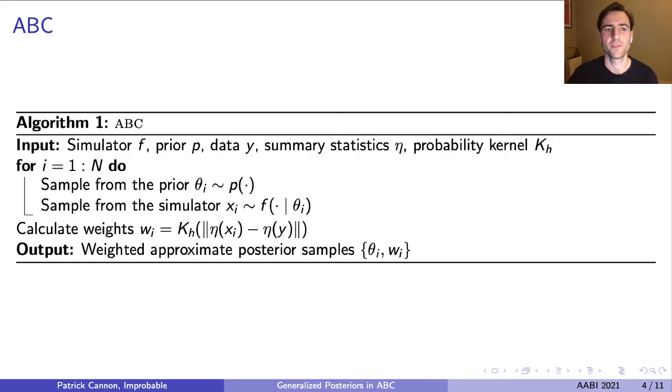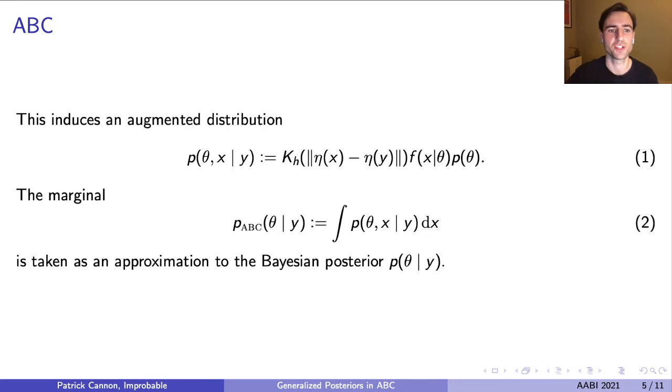ABC is normally applied as follows. You choose some probability kernel k, along with summary statistics eta. And then a single weighted sample is generated by first sampling a parameter theta from the prior distribution, then sampling a realization xi of the simulator conditional on theta, and finally calculating the weight, which is whatever kernel was chosen applied to the norm of the difference of the summary stats. The algorithm just described induces an augmented distribution over theta and x, given in equation 1. A marginal of this distribution is given in equation 2 and is sometimes called the ABC posterior.